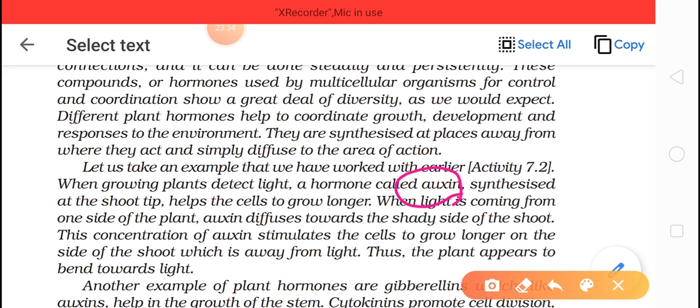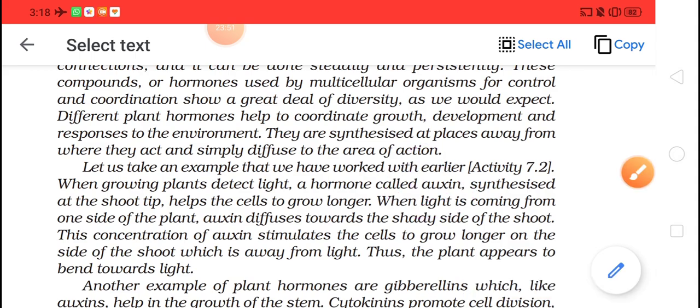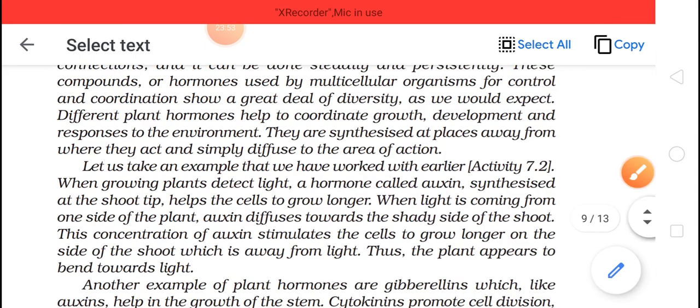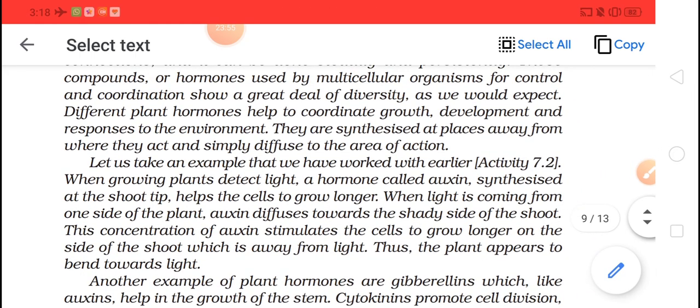So there should be some chemical which gives the message to the shoot tip to continue to divide and increase. So it is auxin. Auxin is a hormone synthesized at the shoot tips and helps the cell to grow longer.